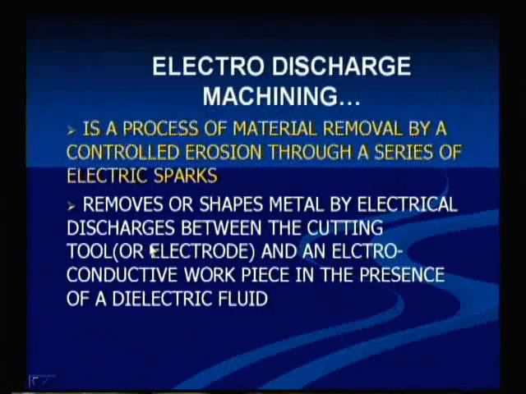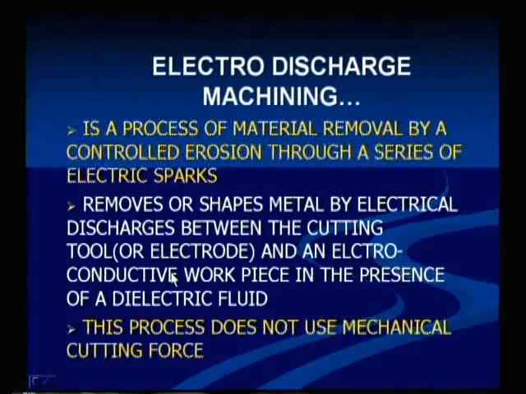Between the cutting tool and workpiece, and here the cutting tool is made as electrode and workpiece is made as anode. In the presence of dielectric fluid. So, these two are immersed in the dielectric fluid, and this dielectric fluid should have electroconductivity, conduction of electricity should be there, and this is how the process goes on.